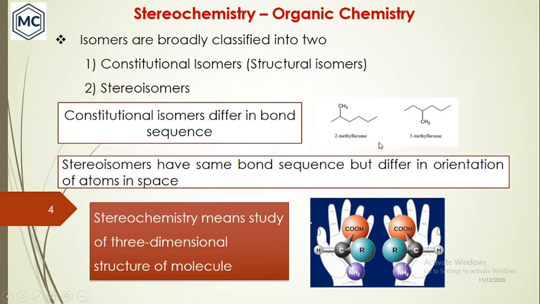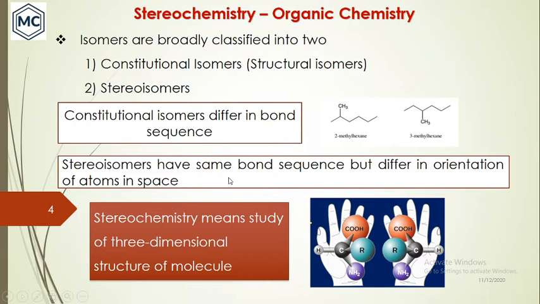For example, 2-methylhexane and 3-methylhexane are constitutional isomers, and you can see the difference in the structure of the molecule. The methyl group is at the second position in the first case and in the third position in the second case. So these both isomers differ in bond sequence.